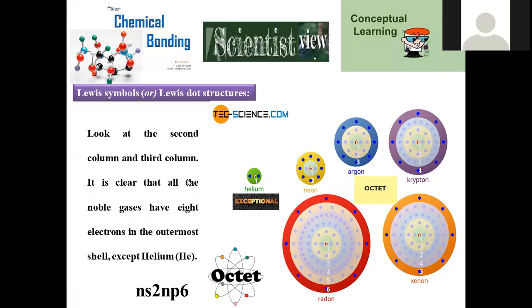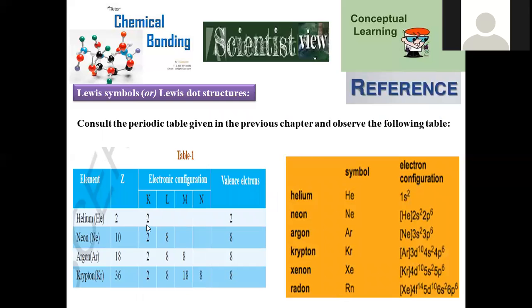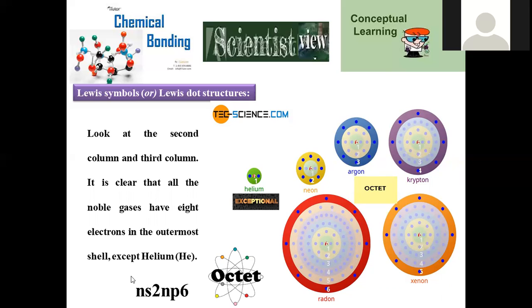Now, look at the second column and third column in the above table. It is very clear that all the noble gases have 8 electrons in the outermost shell except helium. What could be the reason? Because helium does not have a p orbital, only an s orbital is there. The maximum capacity of the s orbital is only 2 electrons, so it is not obeying the octet, and it is the exceptional one. Apart from this, all the remaining are obeying the octet rule. So here, this is the exceptional condition.